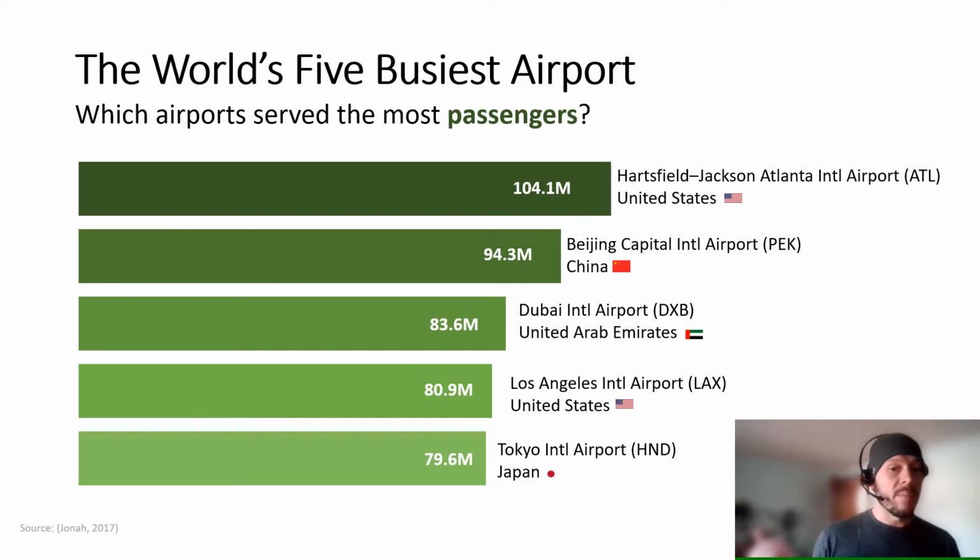Let's start with the world's five busiest airports. The airports that serve the most passengers are Atlanta, Beijing, Dubai, Los Angeles, and Tokyo.